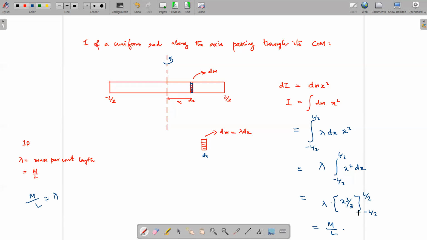Minus L cubed by 24. L cubed by 12, sorry, not 24. So after doing that, what we will be left with is L cubed by 12, and once L cancels, this is m L squared by 12. So the moment of inertia of a uniform rod along the axis passing through its center of mass is obtained as m L squared by 12.